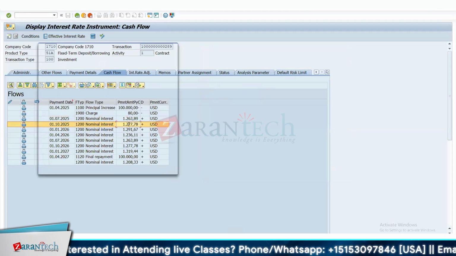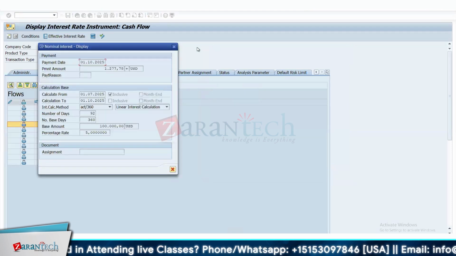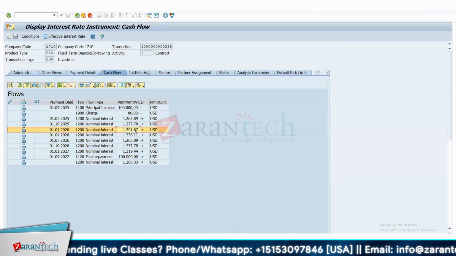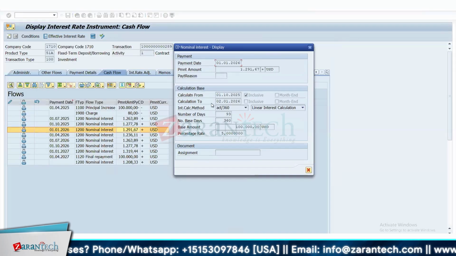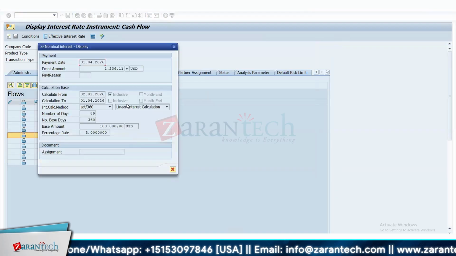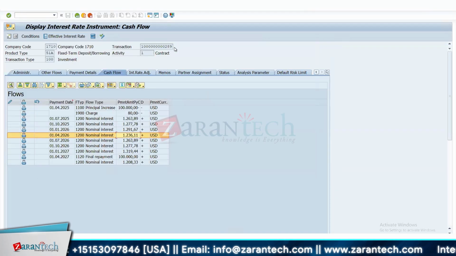Secondly, if we look at this one, it will be for 92 days. This one is 89 days. Sorry. If I capitalize the interest, what I mean is I put the interest to the principal, so the calculation of interest will be different. The base amount of interest will be different from period to period, right?